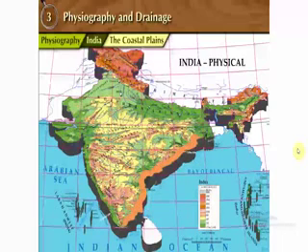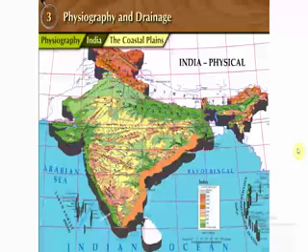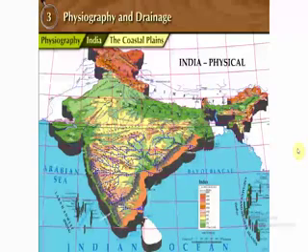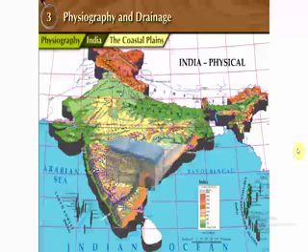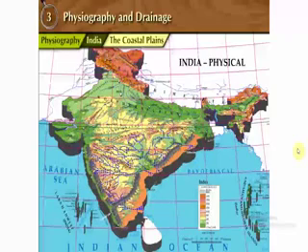The eastern coast borders the Bay of Bengal. It has formed as a result of depositional work of rivers. Many east-flowing rivers from the Western and Eastern Ghats meet here. Because of the gentle slope of the land, rivers flow at lower velocities and deposit the sediments brought with them at the coast. As a result, deltas are found along this coast.